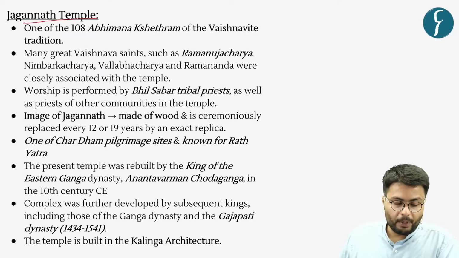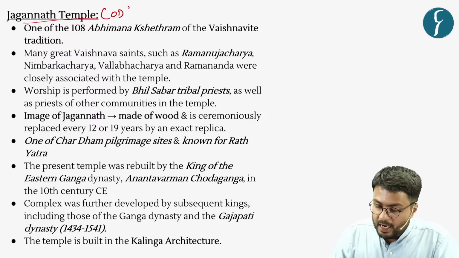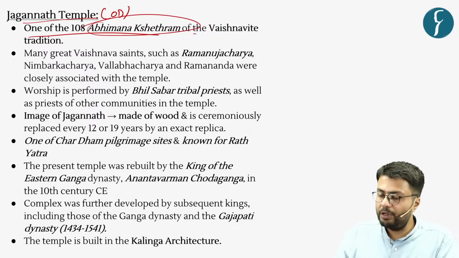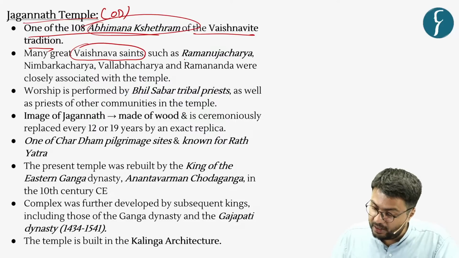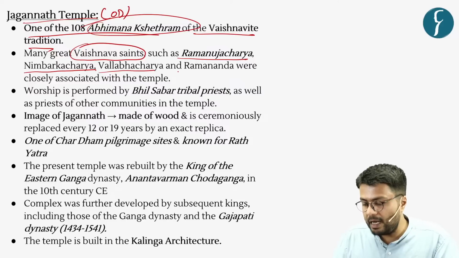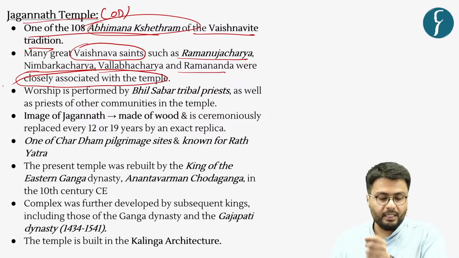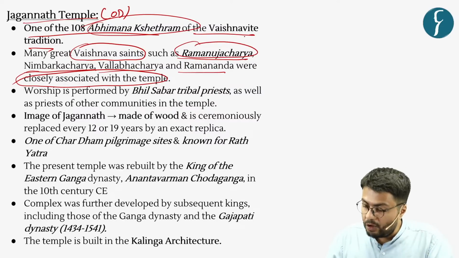Now, this temple is located in Odisha, as you already know, and it is one of the 108 Abhimana Kshetrams, which belong to the Vaishnavite tradition. Also, various famous Vaishnavite saints such as Ramanujacharya, Nimbarkacharya, Vallabhacharya, and Ramananda were closely associated with the temple. For example, Ramanujacharya established a mutt in the southeast corner of the temple.